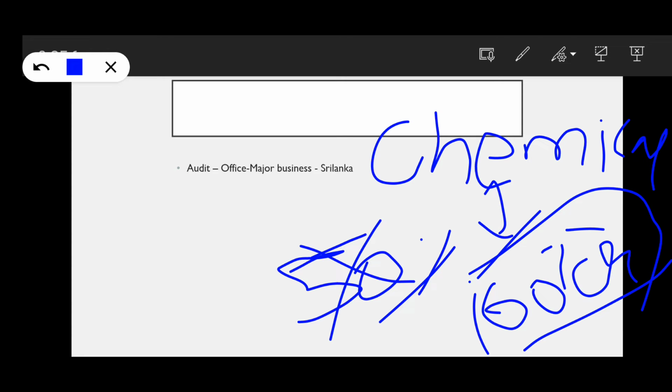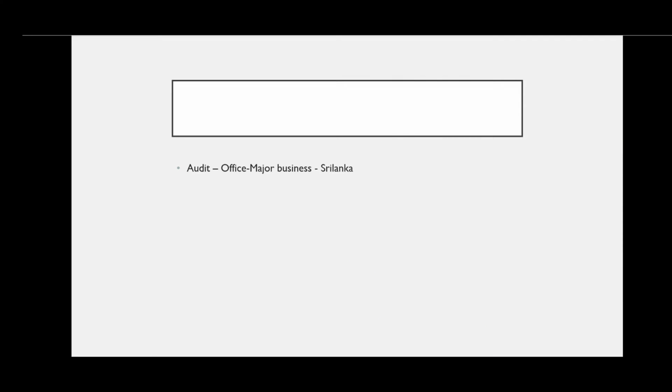So, to know whether to disclose this information in the financial statements, we have to read INDAS-10. INDAS-10 deals with events occurring after the balance sheet date, after the reporting date. So, let's see.